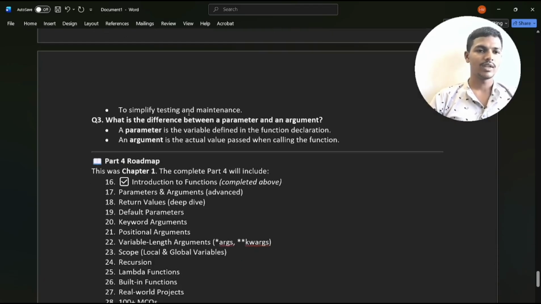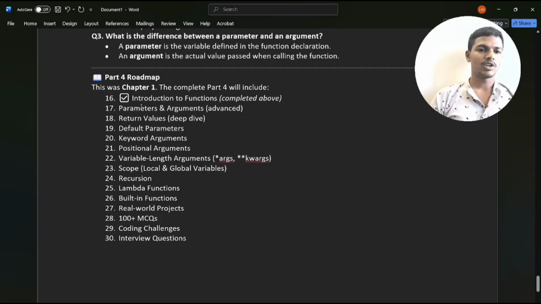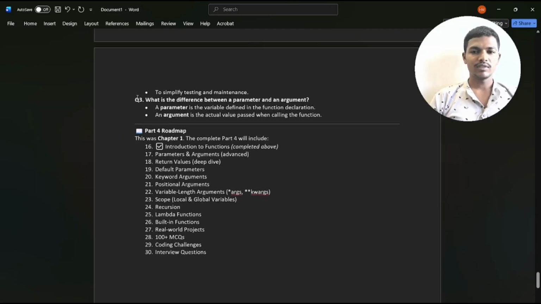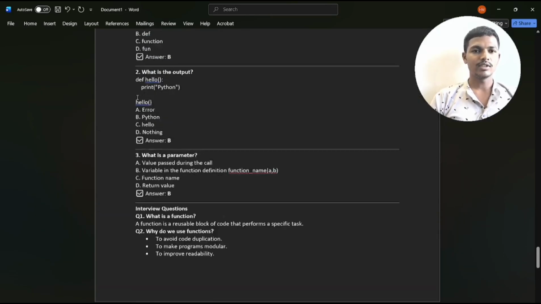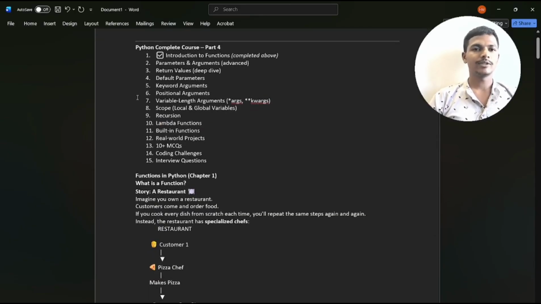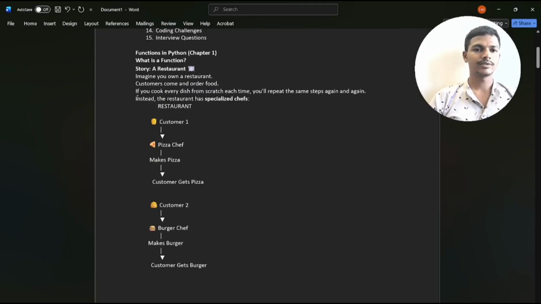Learn carefully. Then the third question, what is the difference between parameters and arguments? A parameter is a variable defined in the function declaration. Arguments are actual values passed when calling the function. You already learned these topics. Then if you want, take a screenshot. I will scroll from top to end. Take a screenshot.